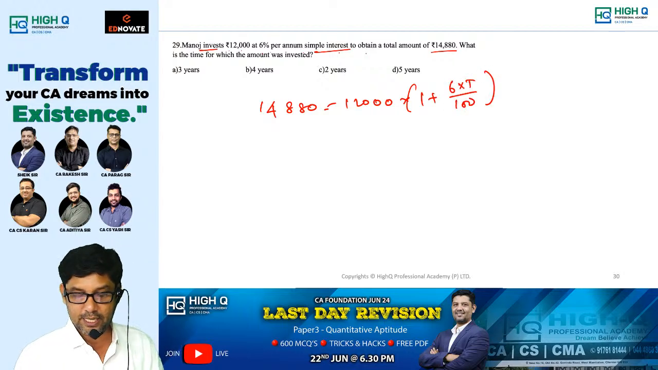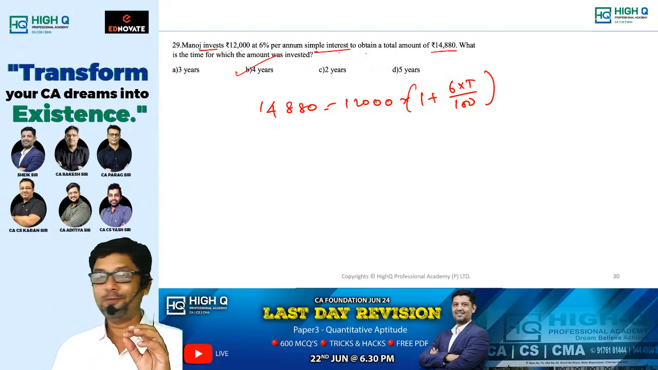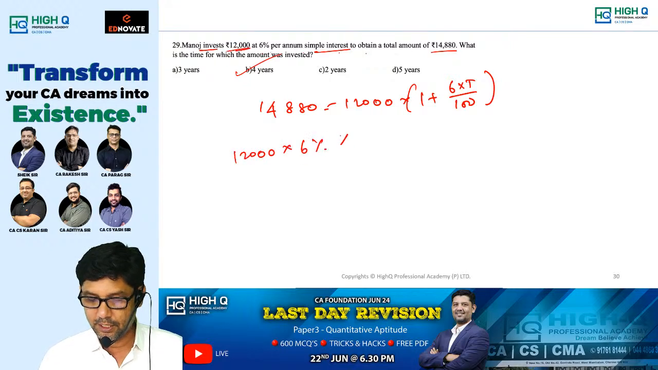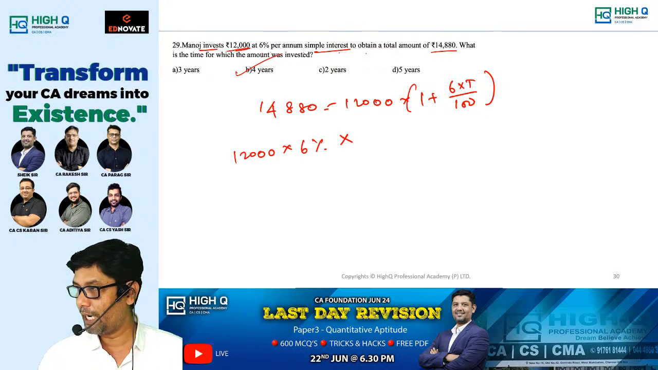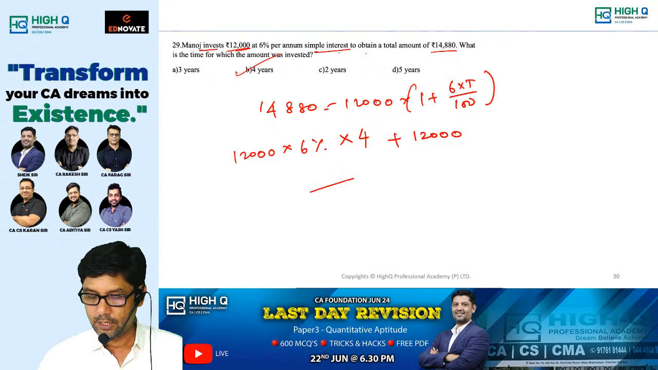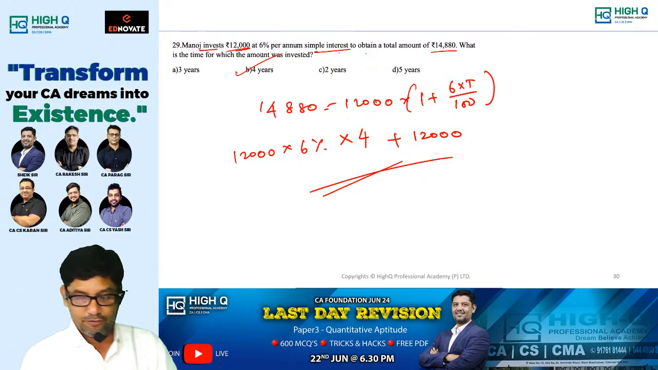Can you please check the answer, my dear? Is it 4 years? But let me tell you how the legends do it. This is my principal, 12,000 into 6%. You will get it by using a calculator, right? 12,000 into 6%, multiply by 4, plus 12,000. Are you getting 14,880? See, first you will try with 3.